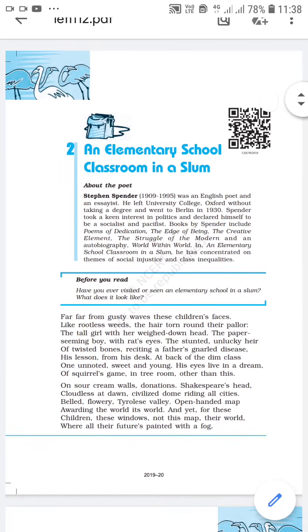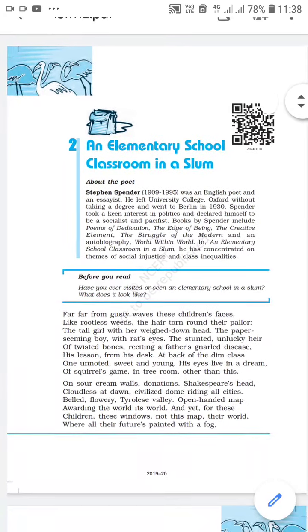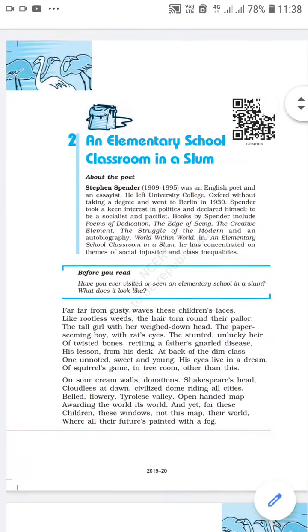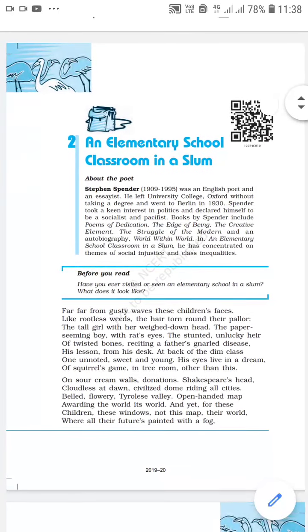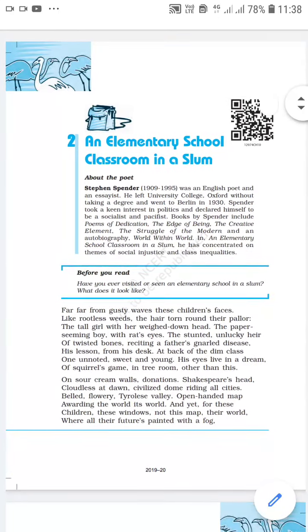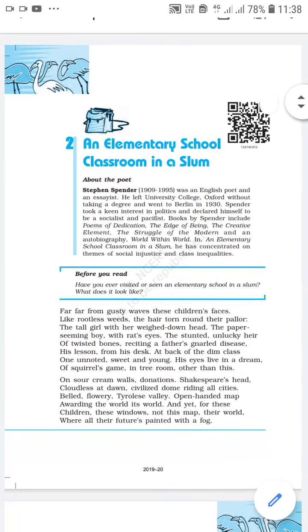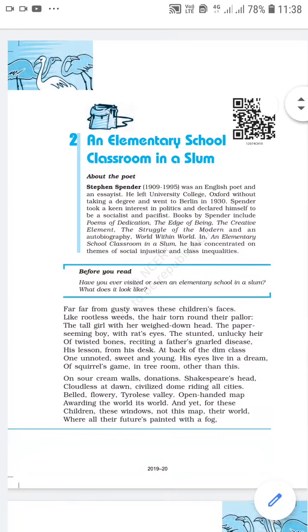Their world is what they see out of their classroom window. That is only their world. And these pictures have no meaning for these children. Their world does not contain huge domes or prosperity or the scenic beauty. These things are not there in their life. They are devoid of these things.